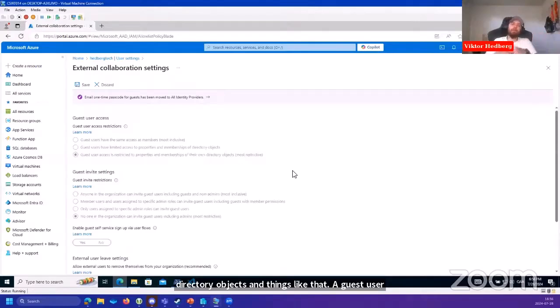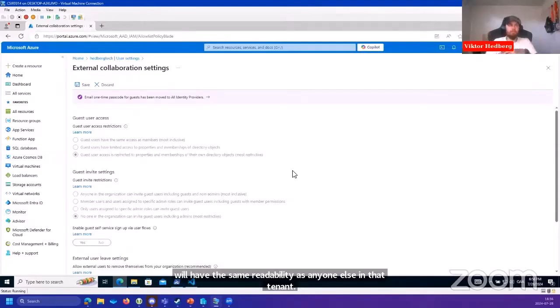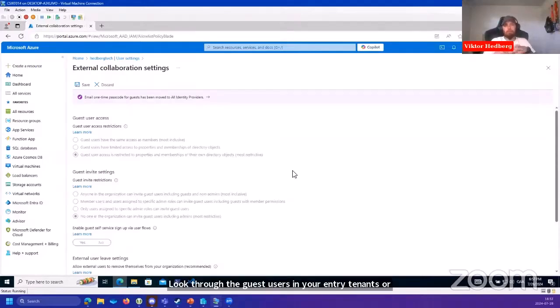However, if you were to change the user type of said guest user to member instead of guest, they will have the same readability as anyone else in that tenant. So another thing to note in this talk is to look through the guest users in your Entra ID tenants or Azure AD tenants and make sure that they're guests, not members, because with member permissions, they can recon your entire Entra ID tenant in seconds.